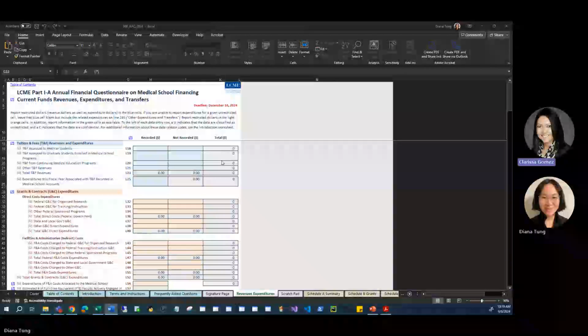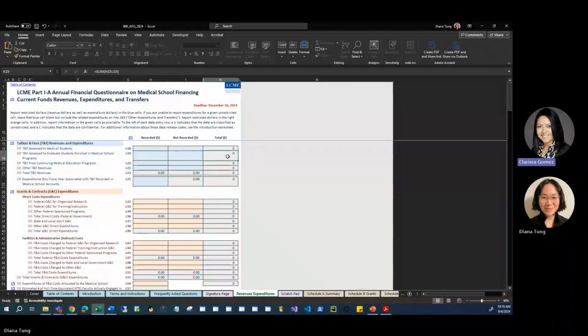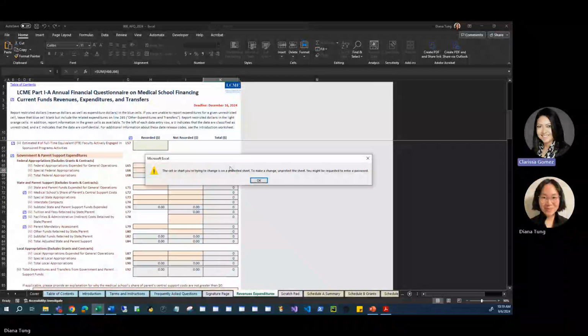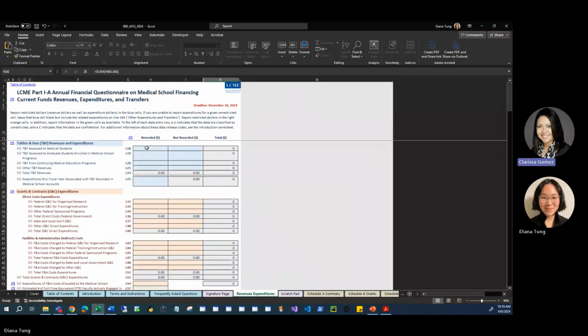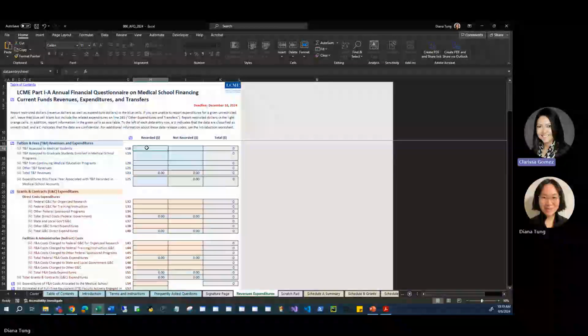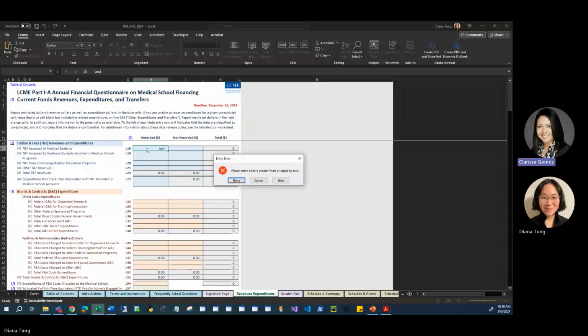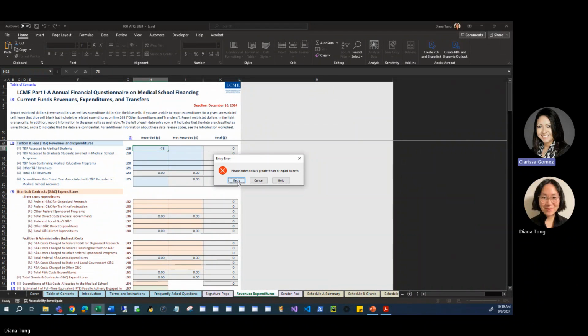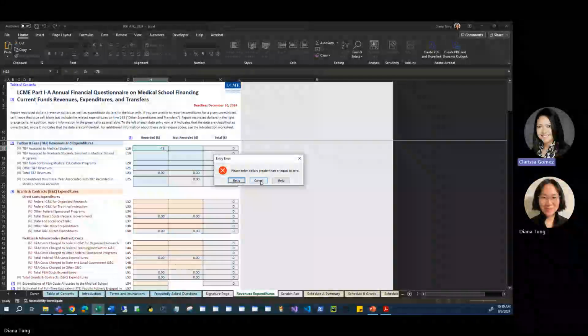When I click on a non-data entry cell, I get an error message, because non-data entry cells cannot be edited in the AFQ workbook. The AFQ workbook only accepts positive numbers in these data entry cells. If you try to enter text, a data validation error notification will appear telling you to only enter a positive numerical value. For example, when we enter a negative number, a data validation error appears. The data entry sheet is designed so that you have no need to enter negative numbers.